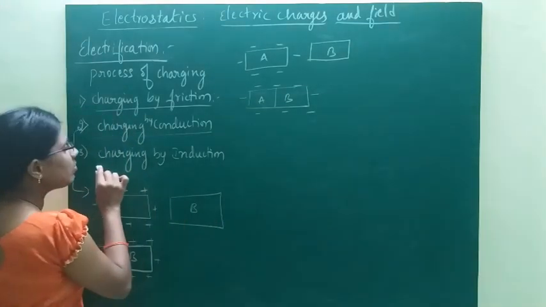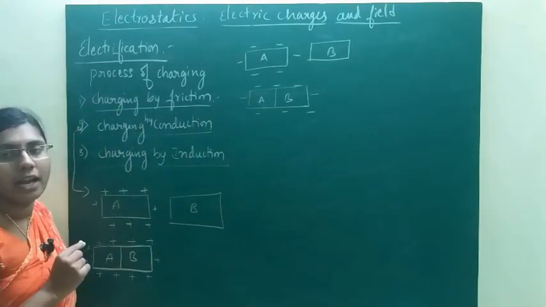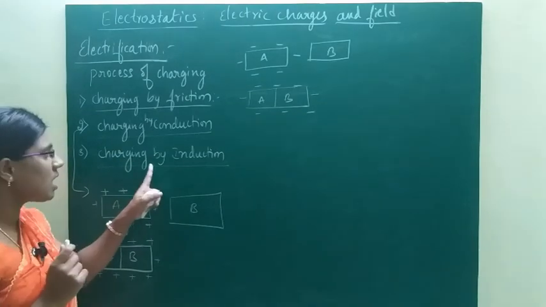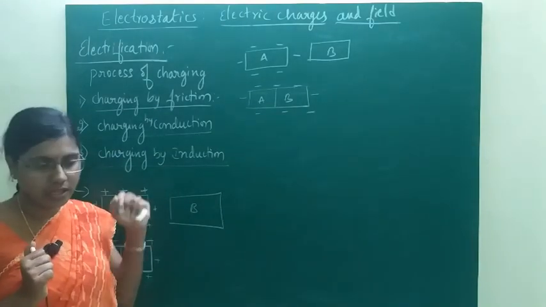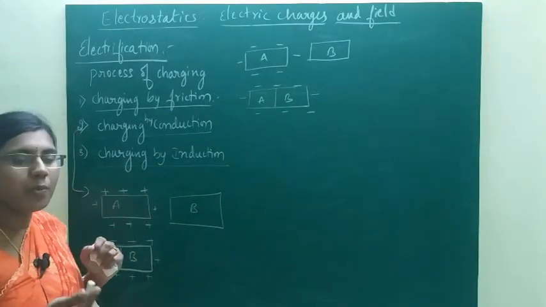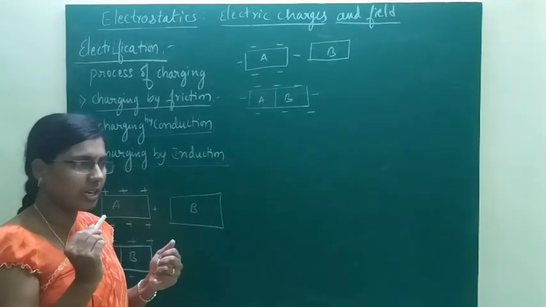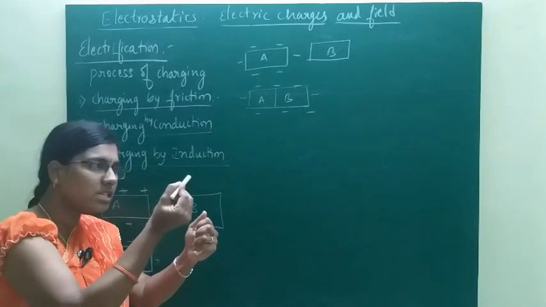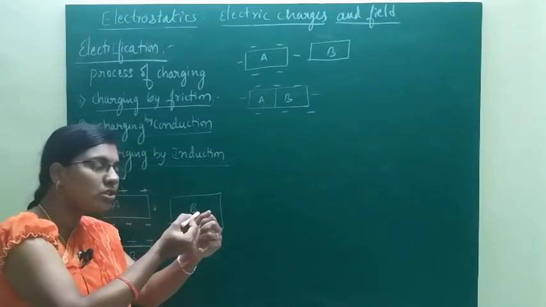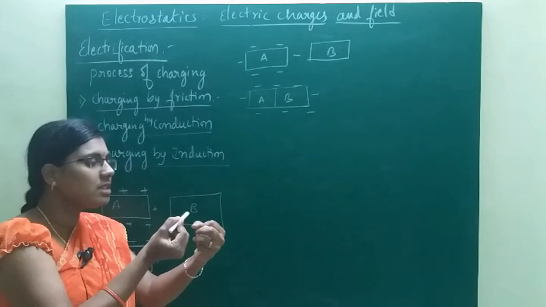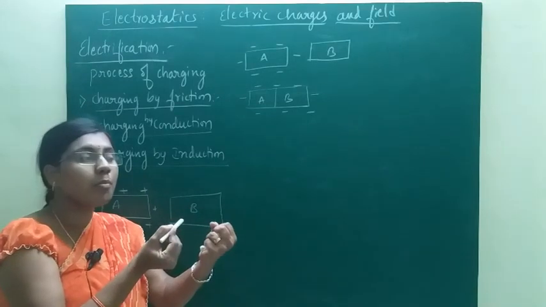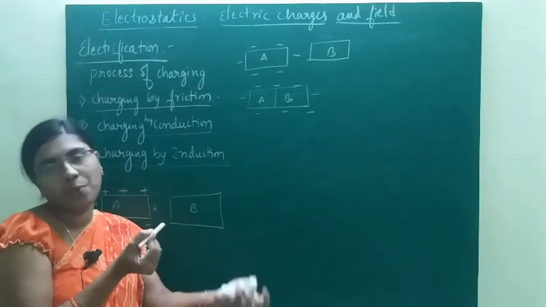Now the third method is charging by induction. Suppose we consider an uncharged conductor and a charged conductor, and we hold the charged conductor very close to the uncharged conductor. The uncharged conductor becomes charged with the opposite kind.